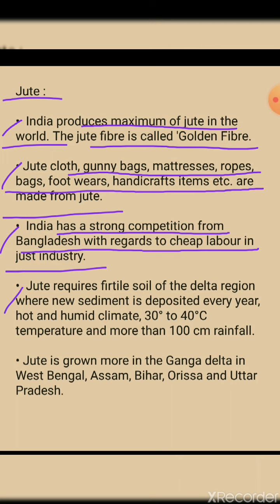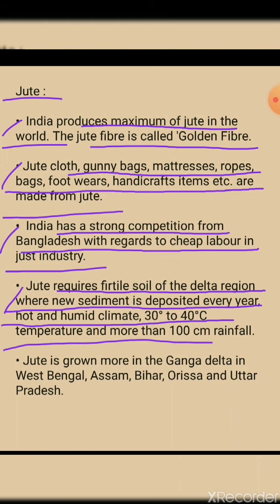Jute requires fertile soil of the delta region where new sediment is deposited every year. Students, what type of soil is required? Fertile soil of the delta region.